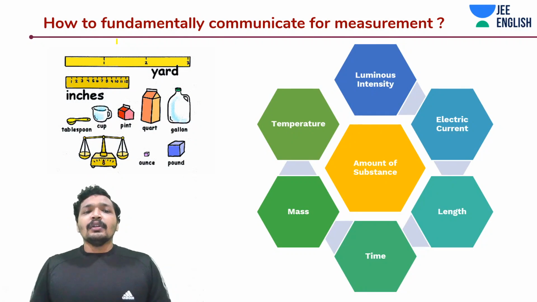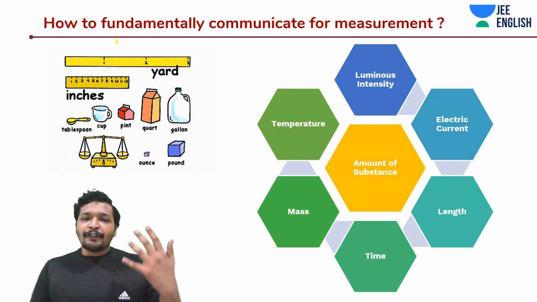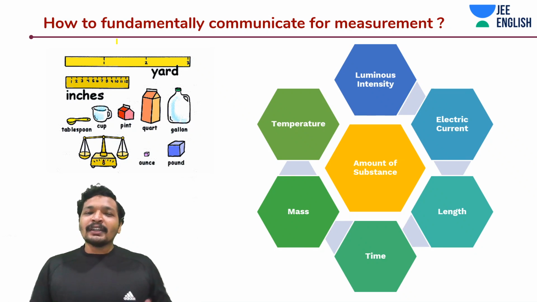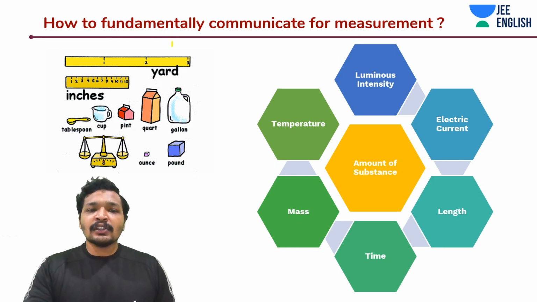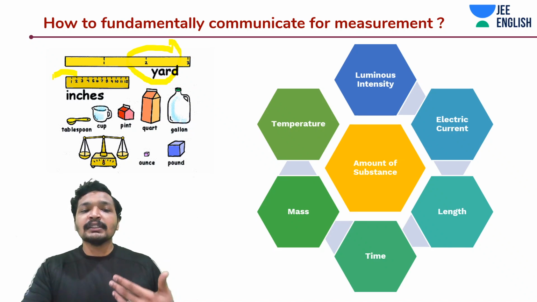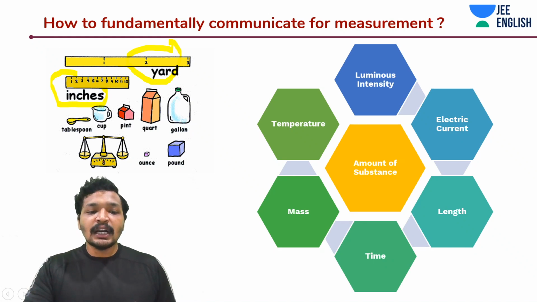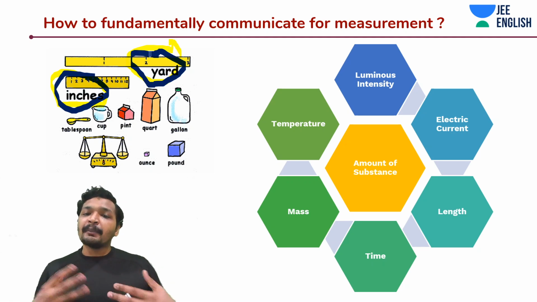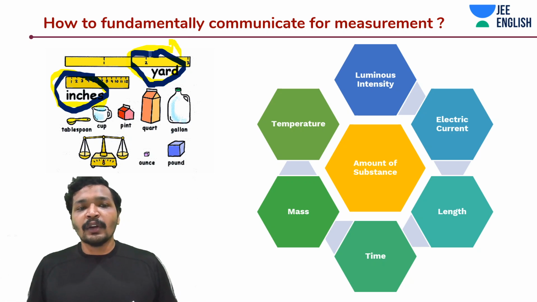But how do we define, and what are those 7 different types of fundamental physical quantities? You can call it yard, inches. These are also physical quantities as well. But what are they defining? They are some sort of units. This yards, like the thing I'm highlighting right now in the blue color, this inches, this yards. These are a way to communicate these fundamental physical quantities.